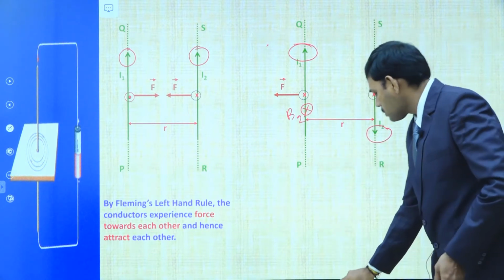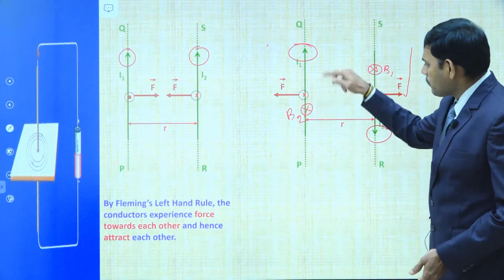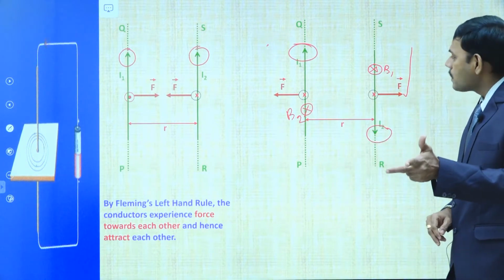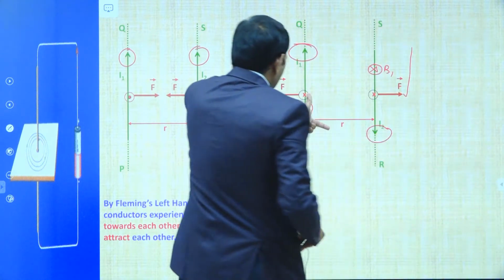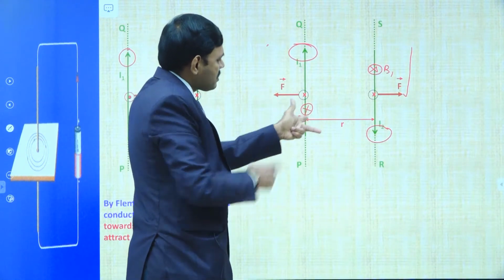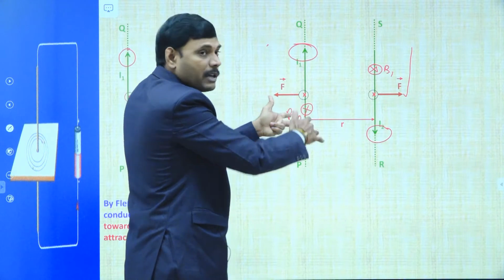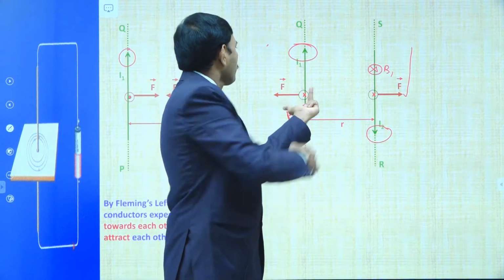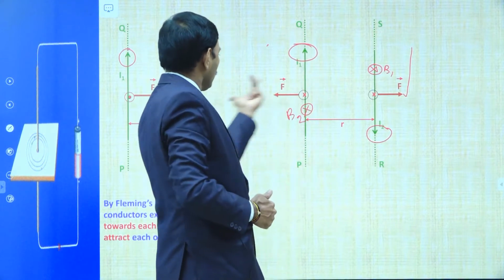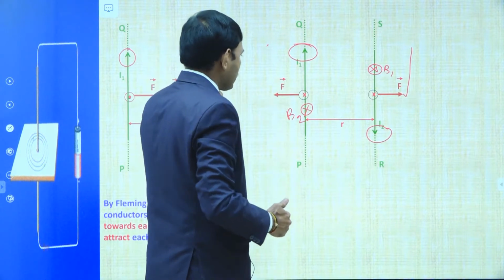Then to find the force on I1 in the presence of B2, once again consider Fleming's left hand rule. Here B2 is into the board, but I1 is upwards. FBI, we know that these are the directions respectively. B2 is into the board, rotate your finger. I1 is in upward direction, then force is outwards, a repulsion force.